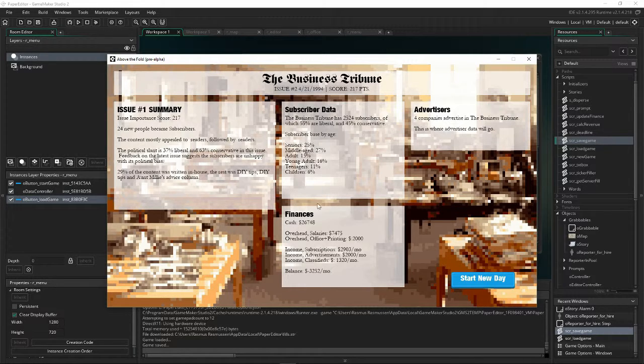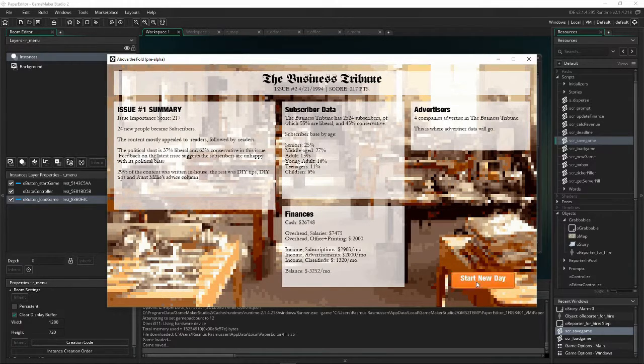Finally, the finances are still very much a work in progress, but the numbers are real in the sense that they are all actual calculated numbers, and at the first of every month in the game, all of your expenses are deducted from your cash, and you get, of course, all of your income, and this is the monthly balance. So right now I am bleeding $3,252 a month. Of course, that number will go down as I attract more subscribers and advertisers, which is still not in the game. So that is a quick rundown of what's new on this screen.